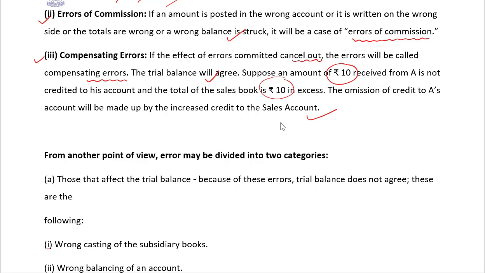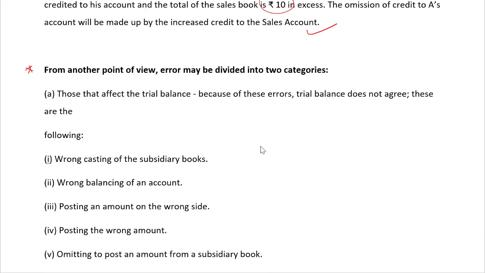Let's continue. From another point of view, errors may be divided into two categories. The first category is those that affect the trial balance, and the other category is those that do not affect the trial balance. So first we will see those that affect the trial balance. Because of these errors, the trial balance does not agree.